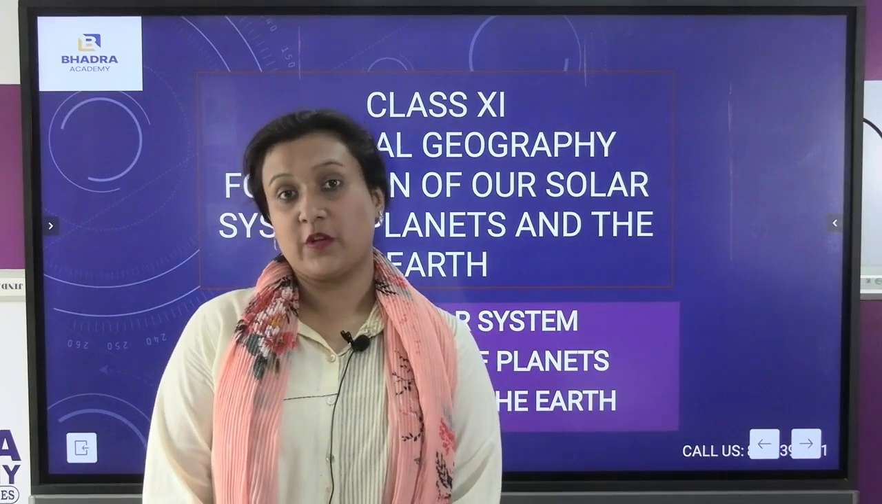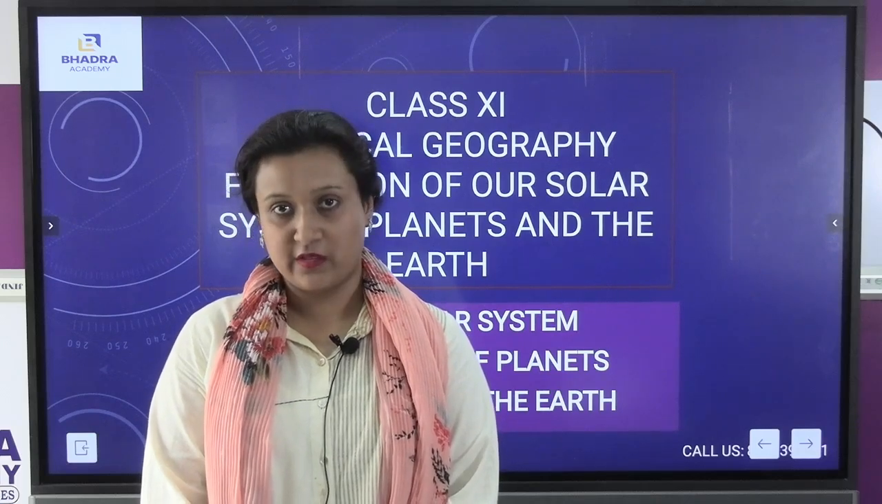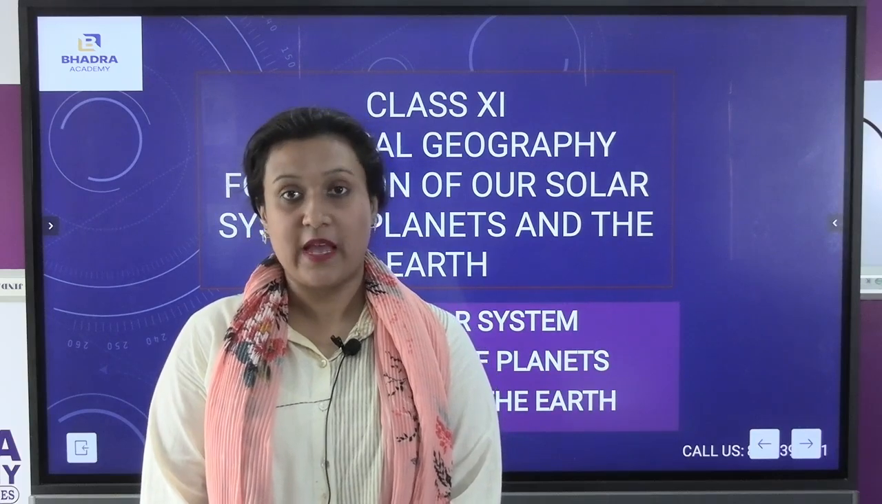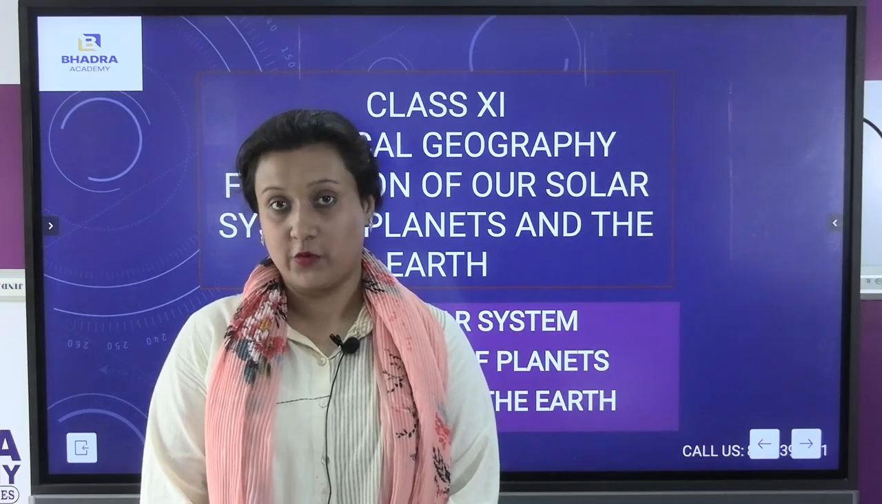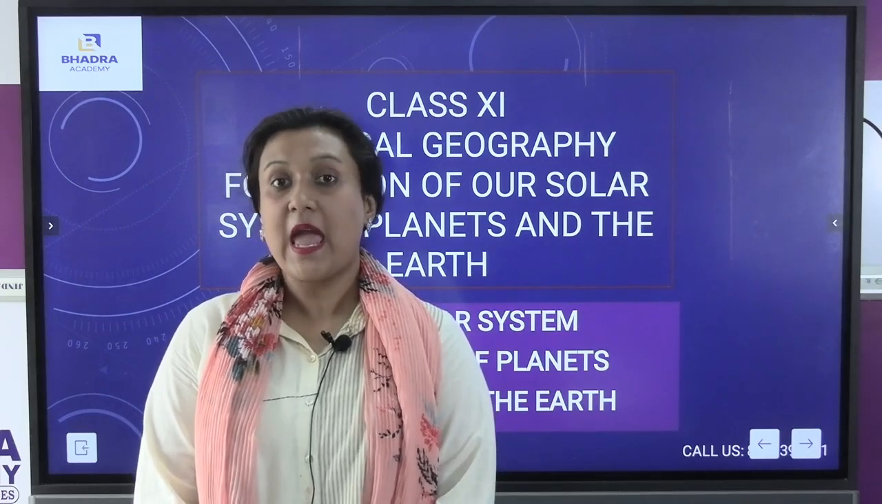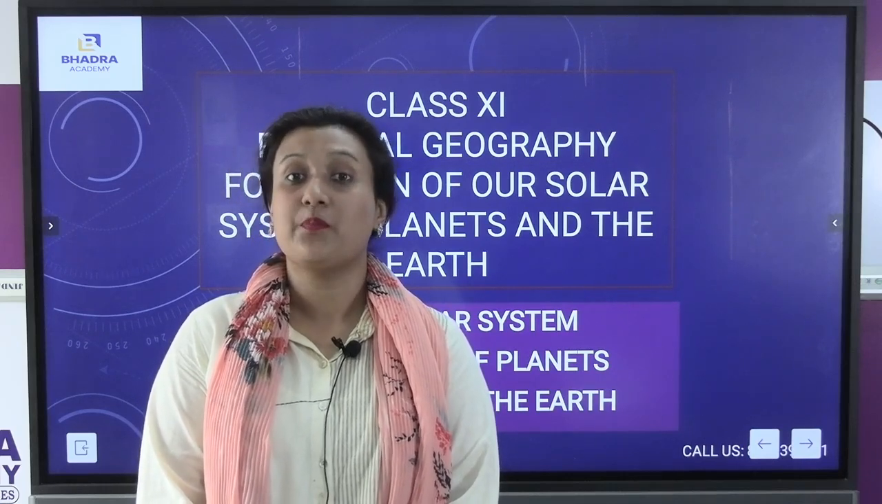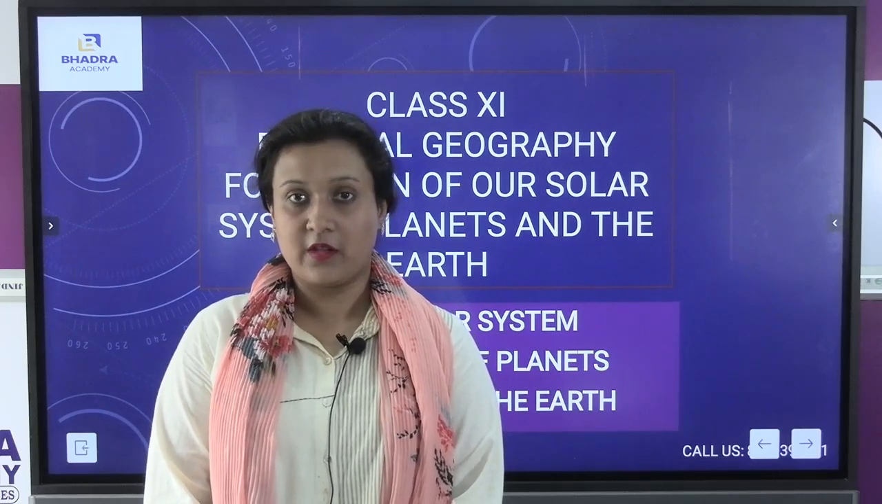Hello students, so today we will be starting with a new chapter. The new chapter name is Formation of Solar System, the Evolution of the Earth and also the Formation of the Planets. So this chapter is the second chapter of class 11 book of geography, that is the physical geography, and today we will be understanding how the solar system has been formed and how the planets came into evolution as well as our planet Earth. So let us discuss.